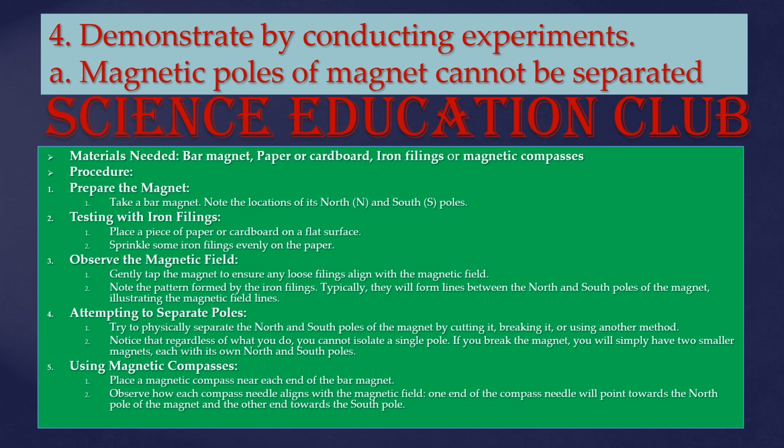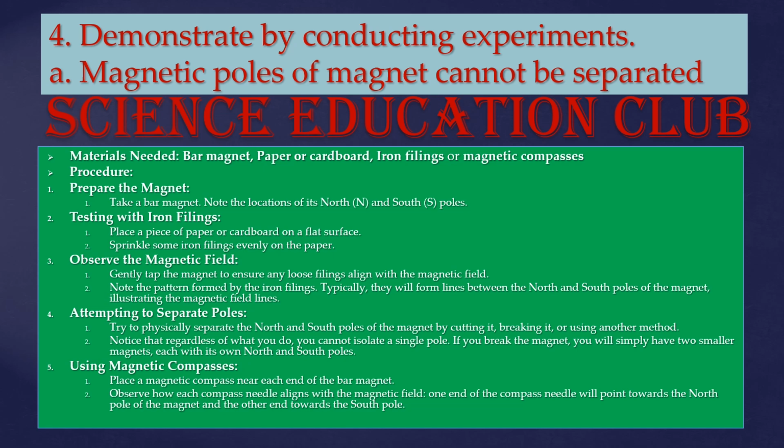Magnetic poles of a magnet cannot be separated. Materials needed: bar magnet, paper or cardboard, iron filings or magnetic compass. Procedure: take a bar magnet and note the location of its north and south poles. Testing with iron filings: place a piece of paper or cardboard on a flat surface and sprinkle some iron filings evenly on the paper. Observe the magnetic field. Gently tap the magnet to ensure any loose filings align with the magnetic field. Note the pattern formed by the iron filings. Typically, they will form lines between the north and south poles of the magnet, illustrating the magnetic field lines. Attempting to separate poles.